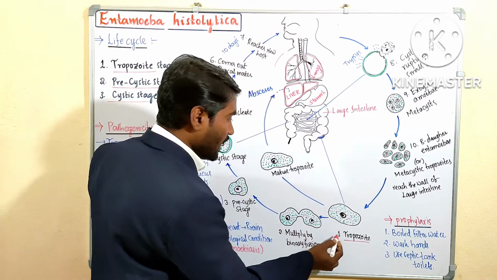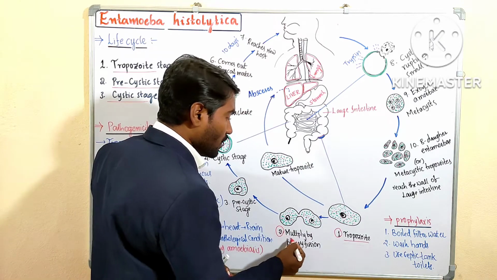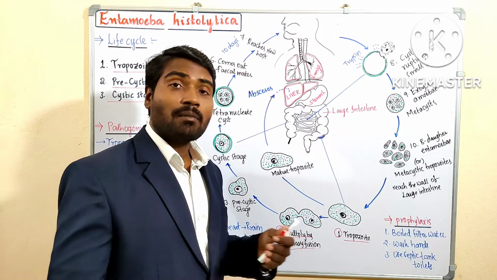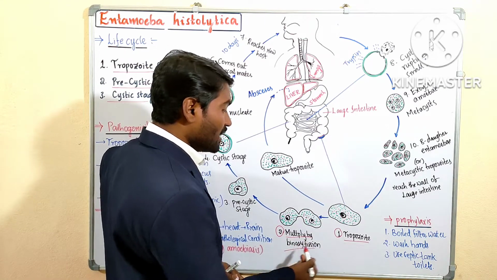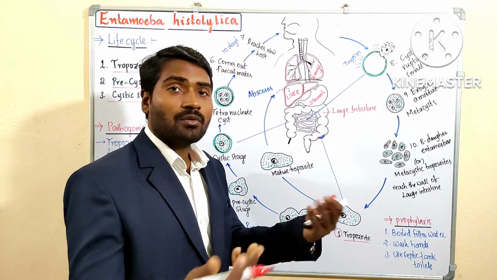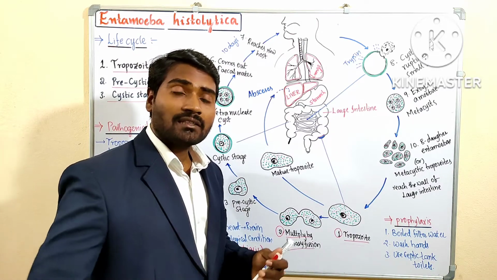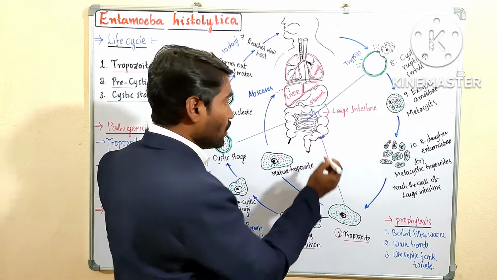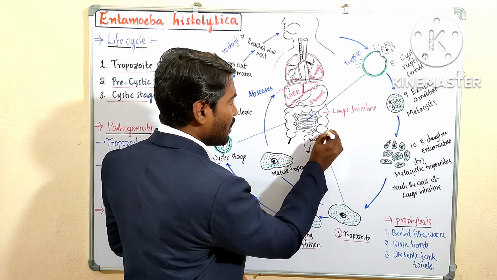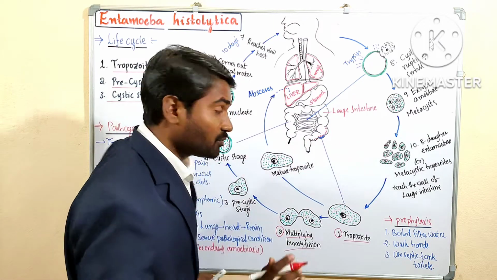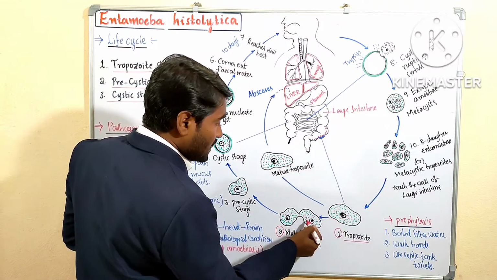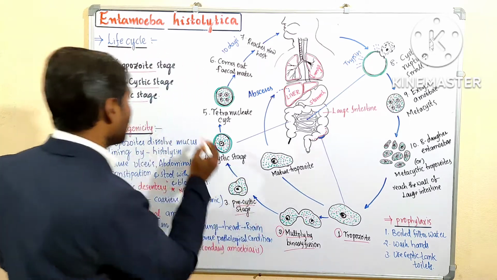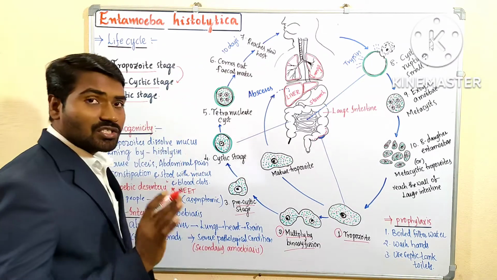Here these trophozoites divide by binary fission and increase their number. They multiply by binary fission, which is nothing but dividing into two equal parts. Likewise many binary fissions are completed and the number of trophozoites increases. So more trophozoites are present here now. Now these trophozoites convert and develop into the next stage, called the pre-cystic stage.